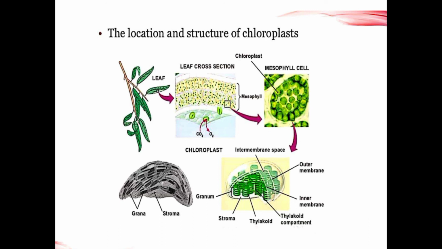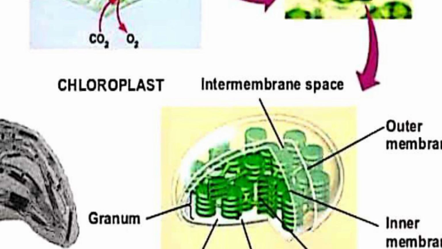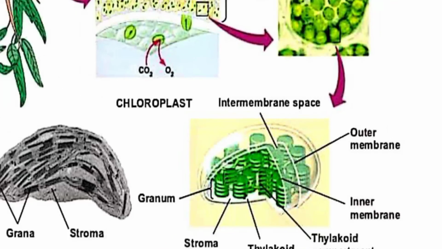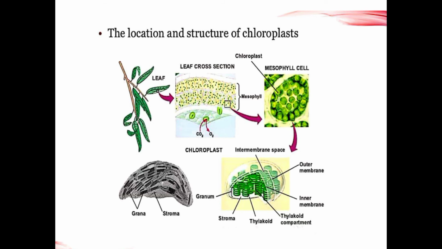The remaining 3 compartments we call the granum. I mentioned it here, see, these three compartments we call the granum. So this entire part we call the thylakoid compartment.